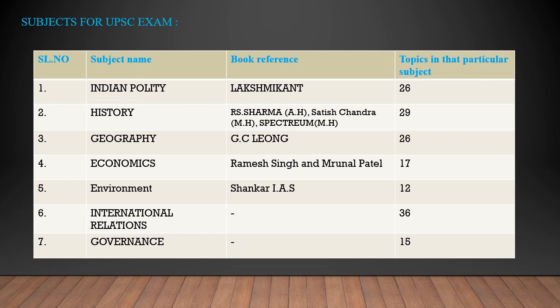Here you are seeing a number, 26, right? Wait, I will mark it. This 26 number, what is this? Today in our channel we are going to start a lecture series. For Indian polity, Lakshmikant has a very vast syllabus. The Lakshmikant book is approximately 1000 pages or so. Are 1000 pages needed for Indian polity?